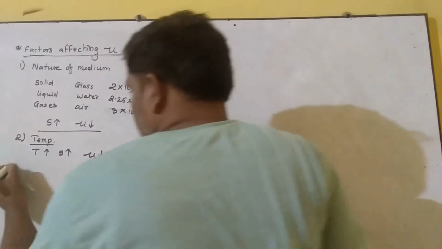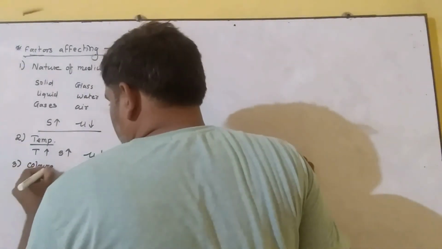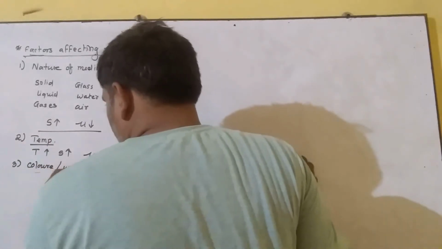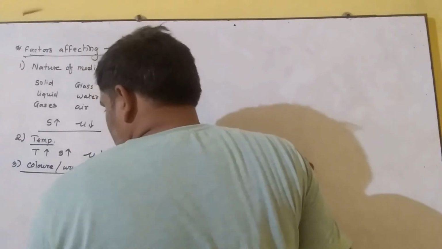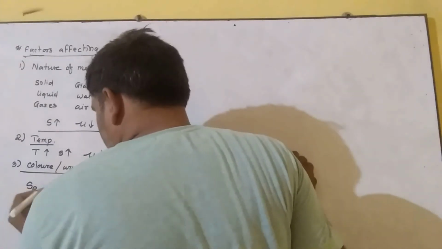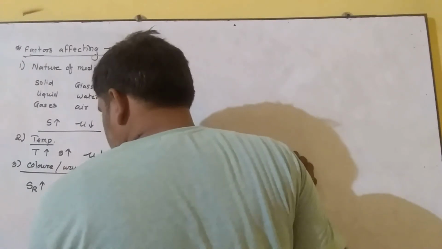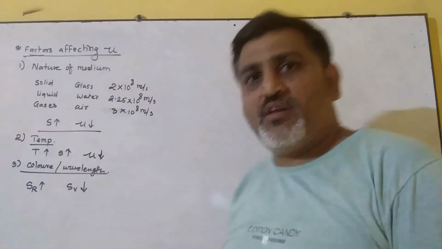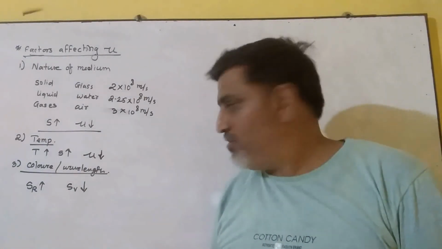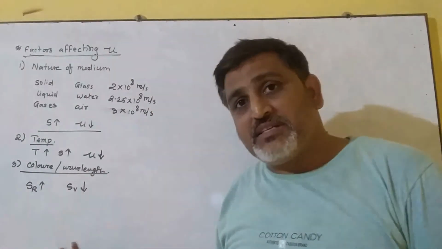Now let's see the third factor. The third factor is color. Color of the light, or we can say wavelength. Now we know that the speed of red color is greater and the speed of violet color is smaller. The speed of red color is more than the speed of violet color. Now this is in air.